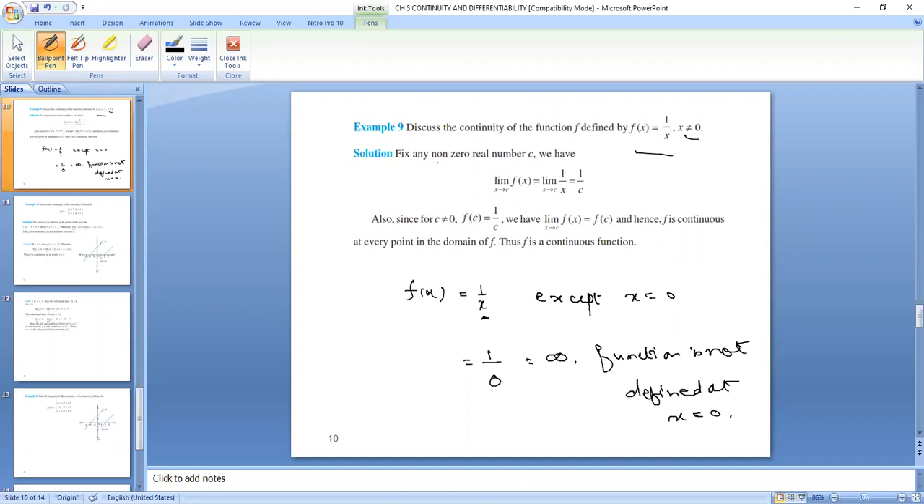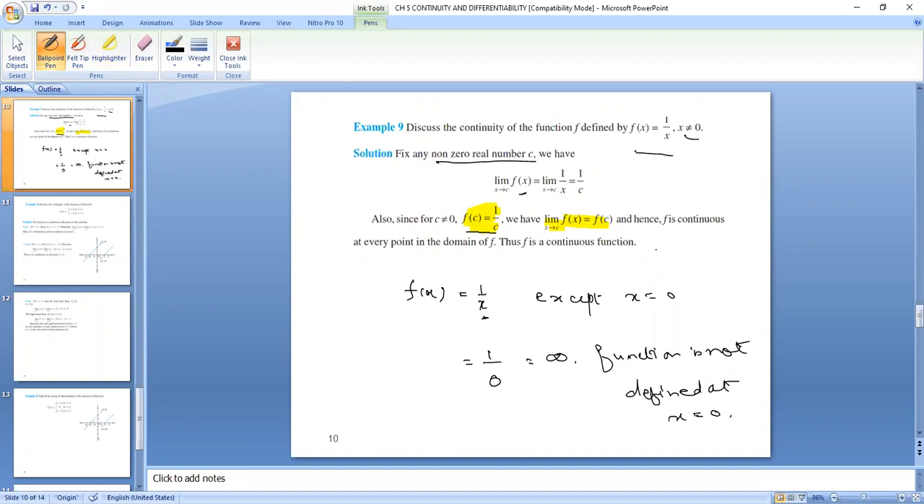So fix any non-zero real number c. We are taking any non-zero real number c, so we will be finding the limit. The answer is the same way. We will find the limit, we will find the value, and both will be the same. Limit x tending to c, f of x is equal to limit x tending to c, 1 upon x, and put the value, 1 upon c. Also f of c is equal to 1 upon c. You will find the value of the function directly, right? And we will see that limit x tending to c of f of x is equal to f of c.